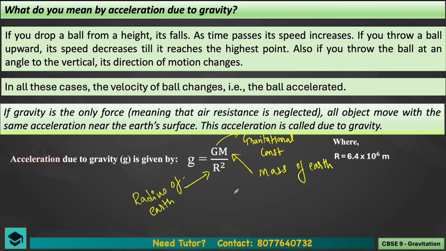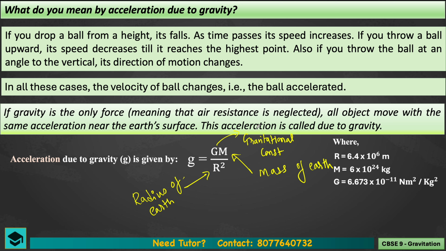So we have a fixed value for each of these. The radius of the earth is given as 6.4 into 10 raised to power 6 meter. Then the mass is 6 into 10 raised to power 24 kg. And the gravitational constant is 6.673 into 10 raised to power minus 11 Newton meter square per kg square.